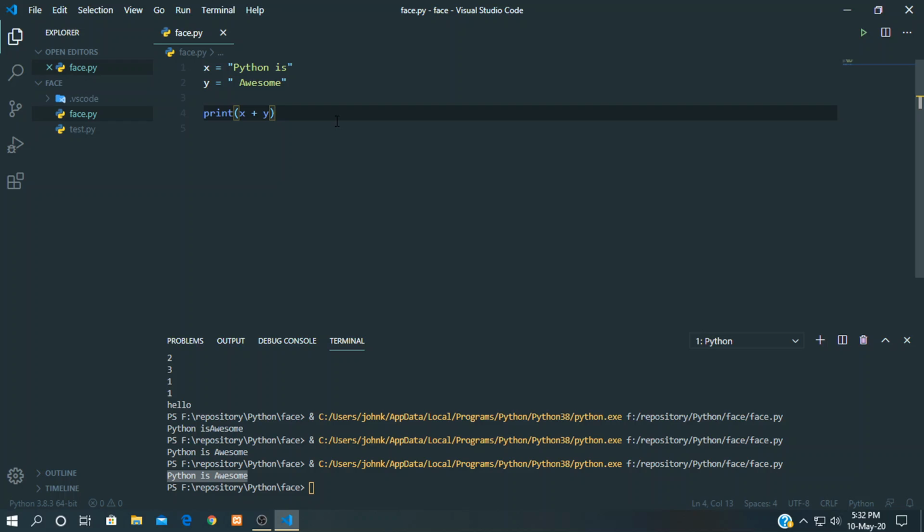And we can use the plus sign to perform mathematical operations as well. Let's see, x is 1, y is 5, so x plus y will be 6.